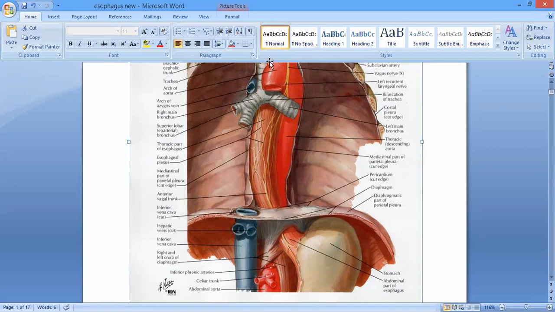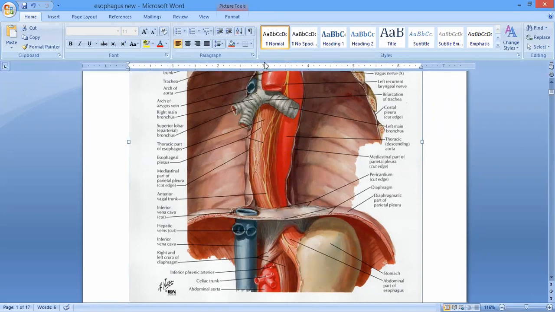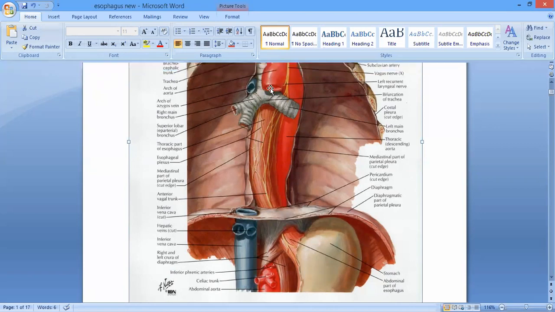So when it will enter the thorax, it runs downwards and to the left, and then at the sternal angle, it is being pushed by the arch of aorta to the middle, and then it will run downwards in the midline, right? And when it will reach close to this esophageal opening, it will turn a bit left from here, and it will leave the thorax by passing through the left crus of the diaphragm. That opening is called the esophageal opening, right? And then it will enter into the abdominal region.